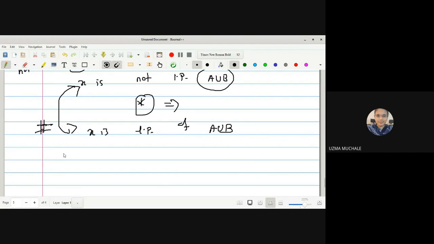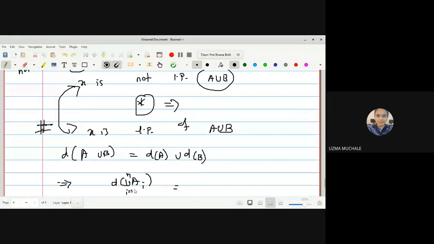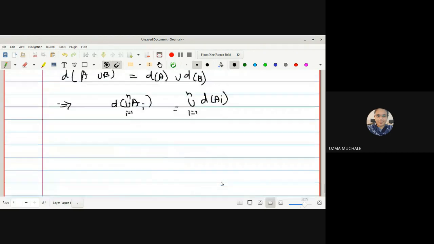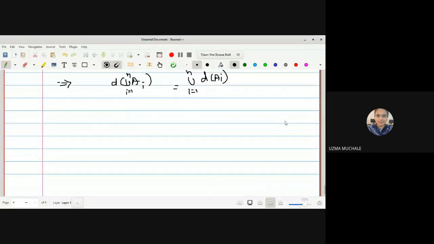And now I can extend this result to a finite number of terms. D of A union B we have written as D of A union D of B. Now I can extend this result: D of union of A i, i runs from 1 to n, is equal to union of D of A i, i runs from 1 to n. That is, this result for union will be true for a finite number of sets. Okay. Now let us prove the sixth property.